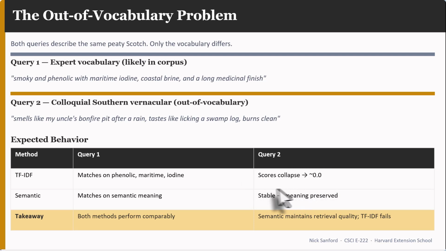On the other hand, we haven't changed the concept at all of what we're describing. And since the concept still stays, the semantic mappings, the embeddings, are all going to still be in the same area of the vector space. It's going to have a similar cosine similarity. It will still return a good match. So we expect that in the second situation, the semantic model will be superior to the TF-IDF model.